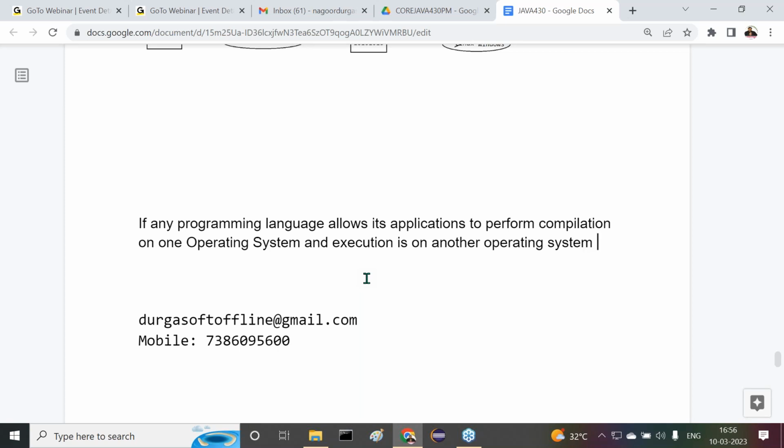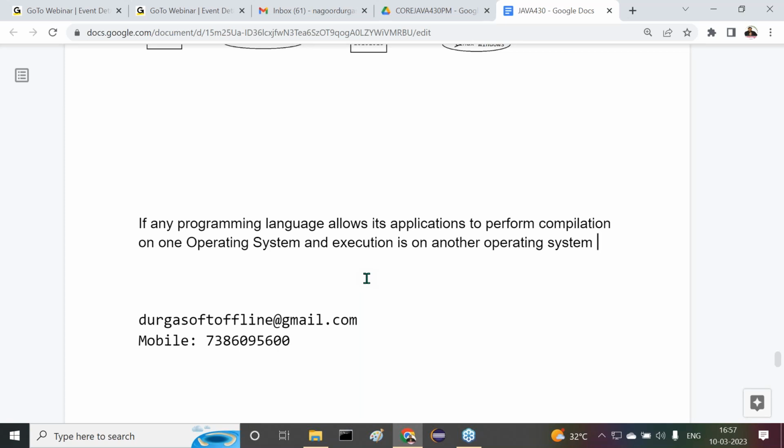In the case of platform dependent programming languages, what was the definition I gave? If any programming language allows its applications to compile and execute on the same operating system.